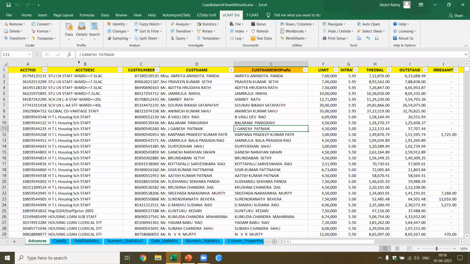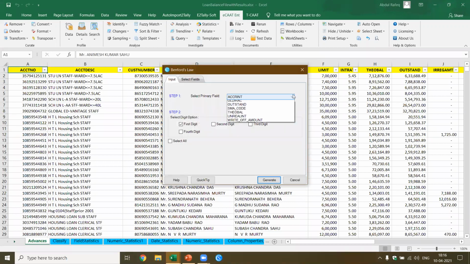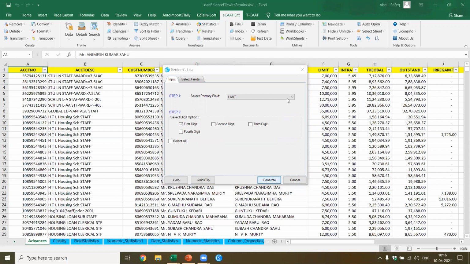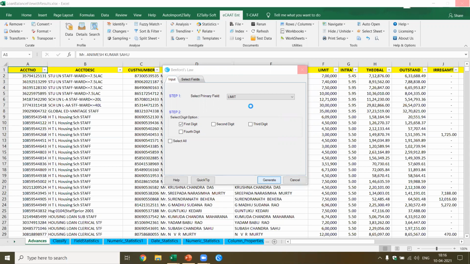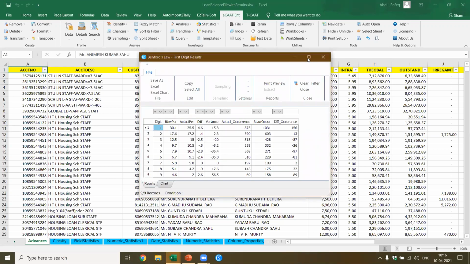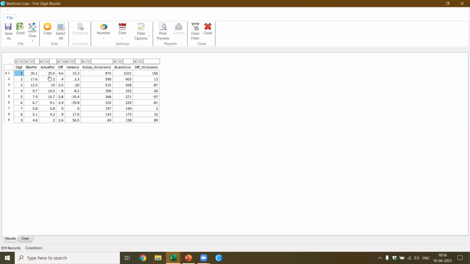Benford law can be applied to anything which is beyond the normal. Let's show the result and show you how it works. It is there in statistics, Benford law. Now I'm going to apply Benford law based on the outstanding amount, or let's say pick up based on the limit, because that's very relevant. First digit. That's all, okay. As per the Benford law, the probability that a random value begins with 1 is 30.1%. In this case, the actual percentage is 25.5. For this digit, Benford law says it should be 17.6, where it starts with 17.2.